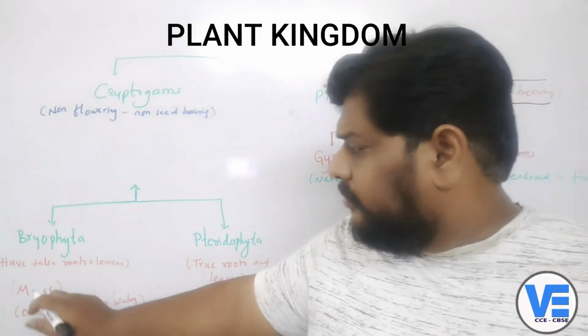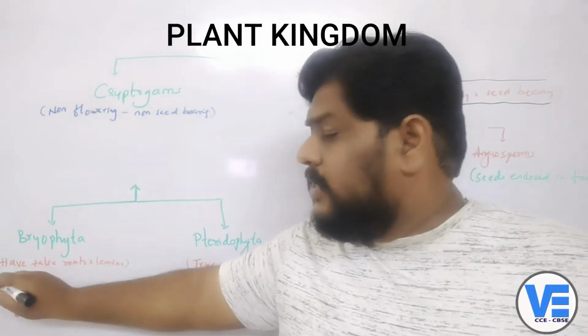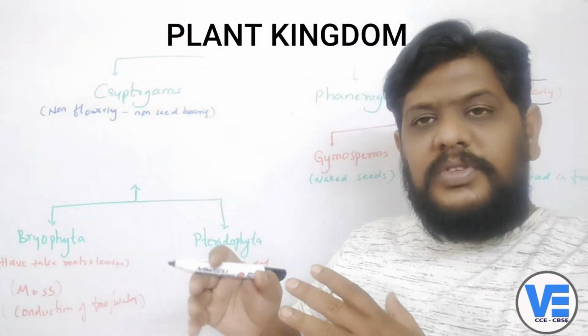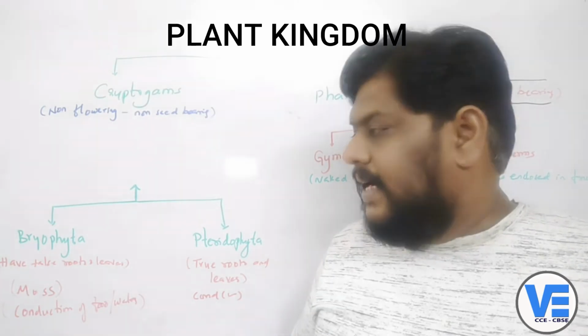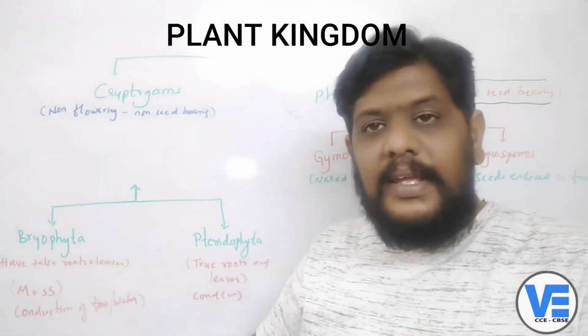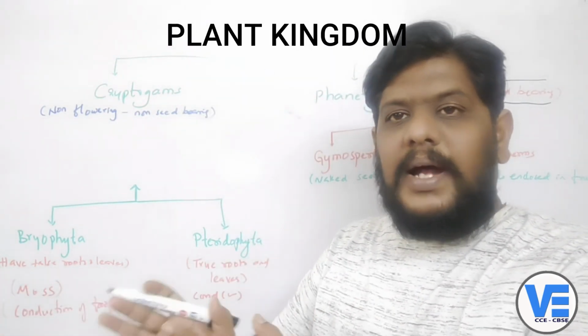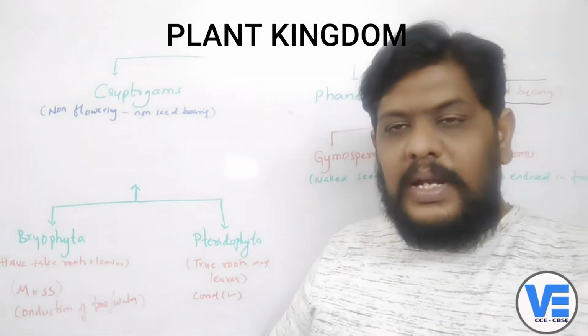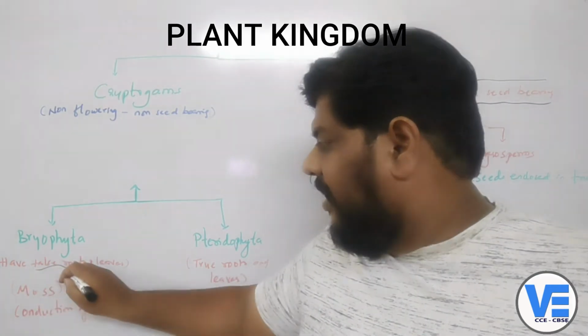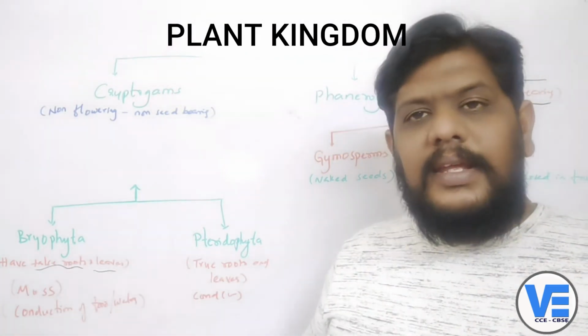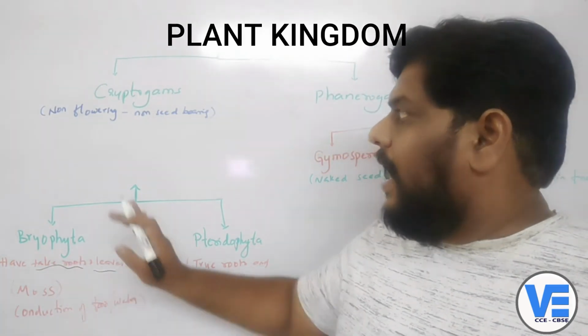Now just remember what we learned in the first, second and third levels of classification. Here they don't have differentiated distinct parts of the plant. That means they don't have proper roots, proper stem or proper leaves. They have false roots and false leaves. That's why they are under a separate group.